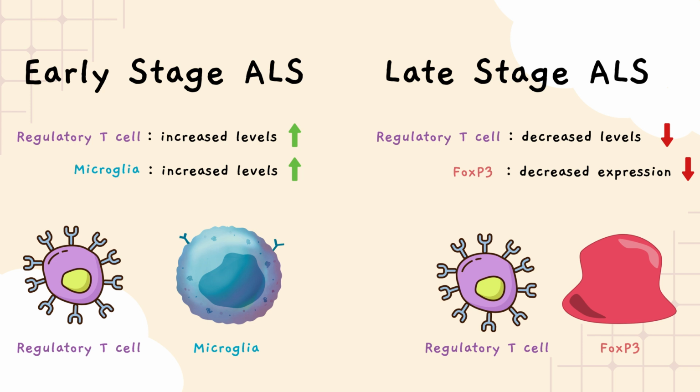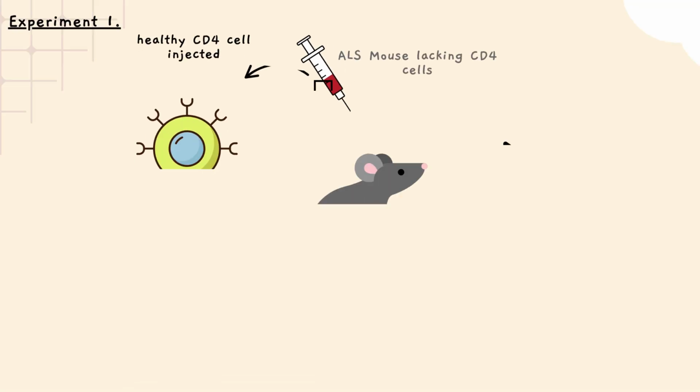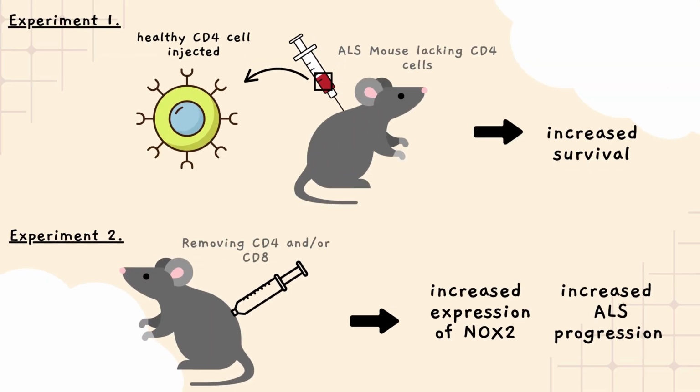Now, recognizing this, these researchers conducted a transplant experiment where they directly transferred CD4 T lymphocytes from a healthy mouse into an ALS mouse which lacked functional T lymphocytes. The results showed that this lengthened disease duration and prolonged survival of the ALS mice. Another study conducted by different researchers found a similar result.